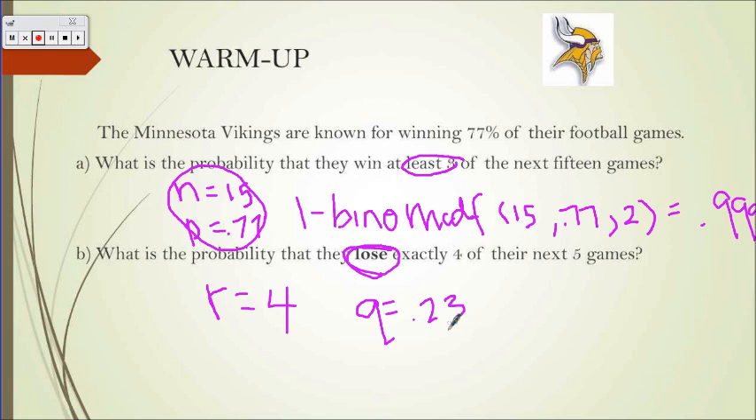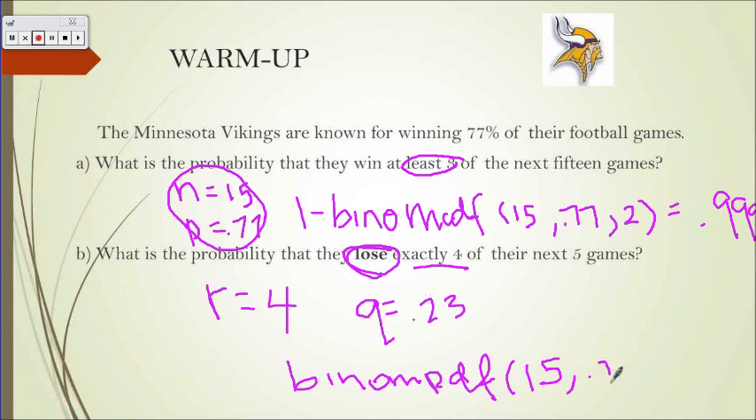So now we can go ahead and plug this in. When it's exactly, we use our binom PDF. So we have binom PDF, and in parentheses we have 15 trials. This time our probability is the 0.23, and then for a total of 4 times. And when you do this in your calculator, you should get 0.0108.